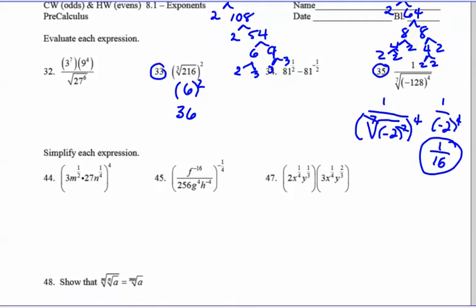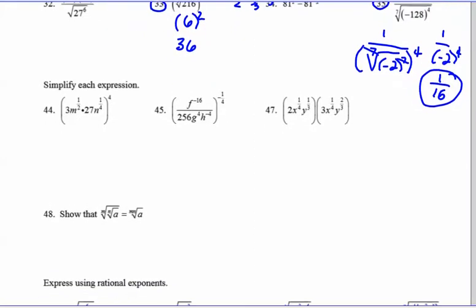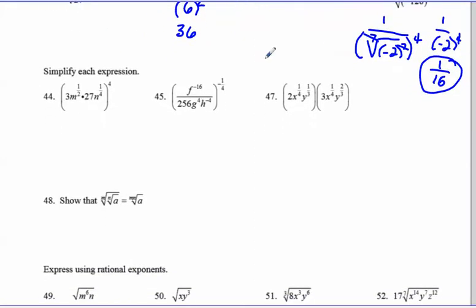Okay, if you feel like you know how to do these problems, then feel free to pause the video and try them on your own before you watch my explanations. In 45, you have an exponent outside the parentheses, and so the rule for power to a power is that you would multiply this exponent times this one, times this one, times this one, and then even for this 256.